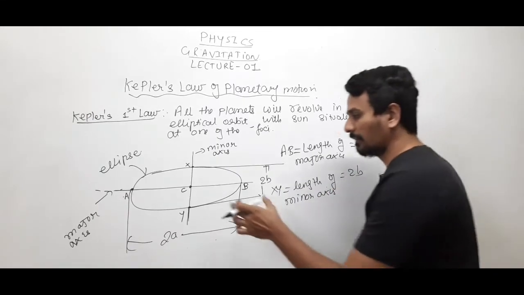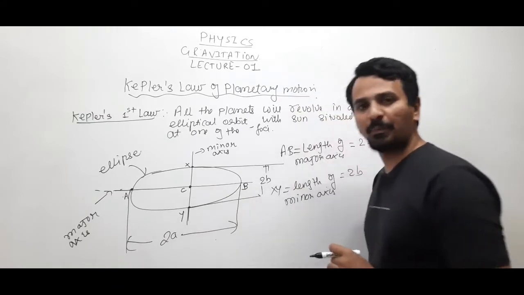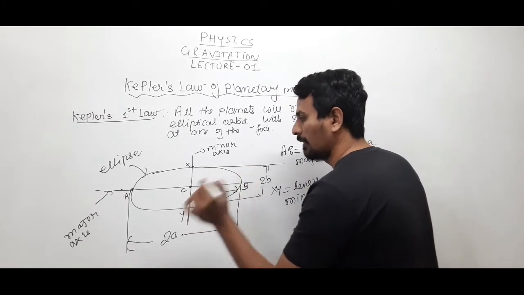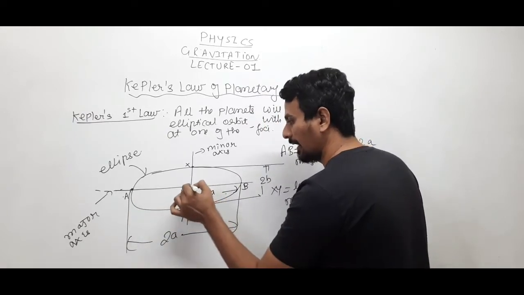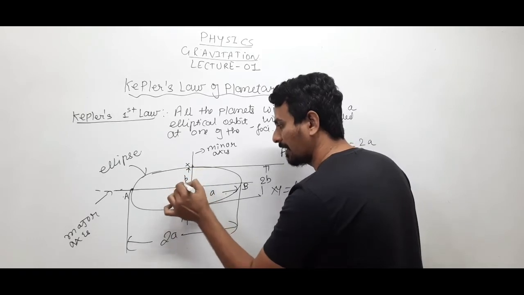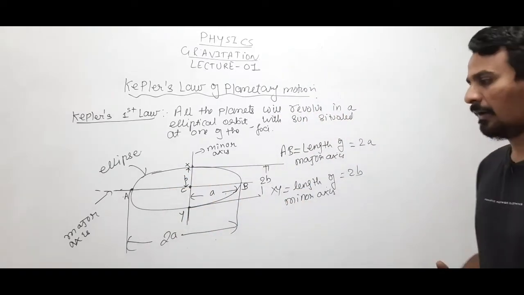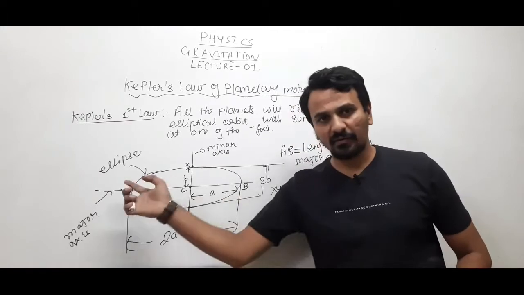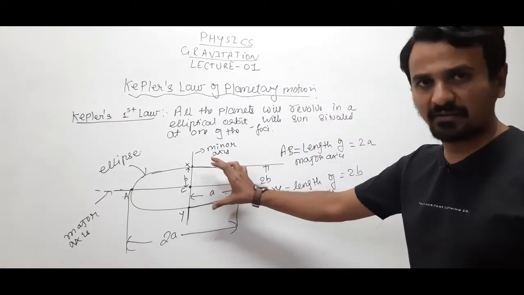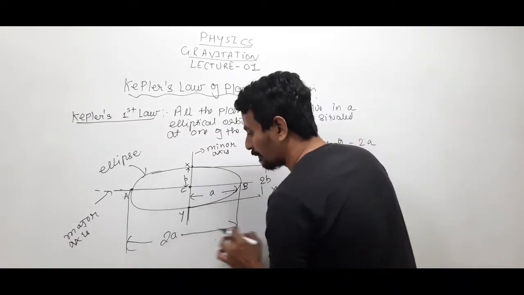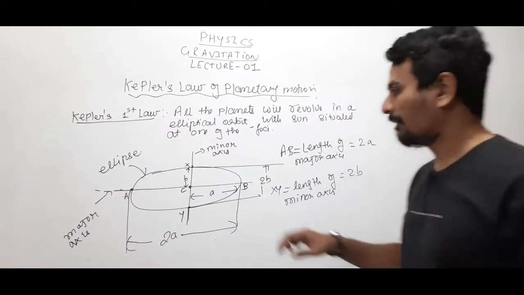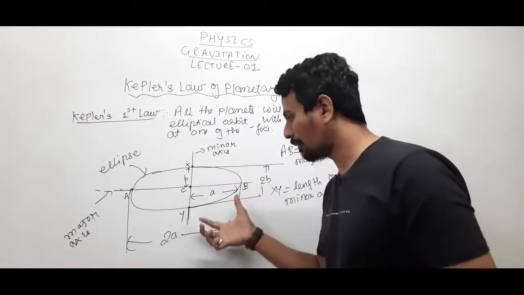Right? So this length CB is known as the semi-major axis, so this length will be A. Similarly, this will also be A, and CX is the length of the semi-minor axis, which can be taken as B. Once again, AB is the length of the major axis, 2A, and XY is the length of the minor axis, 2B. From the center, this length will be B and this will be A.